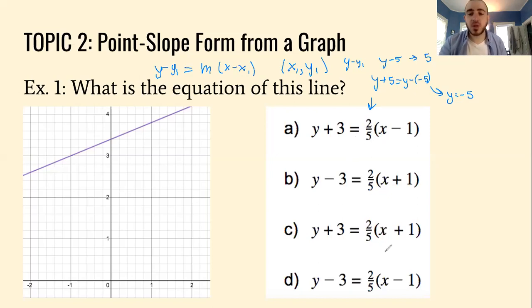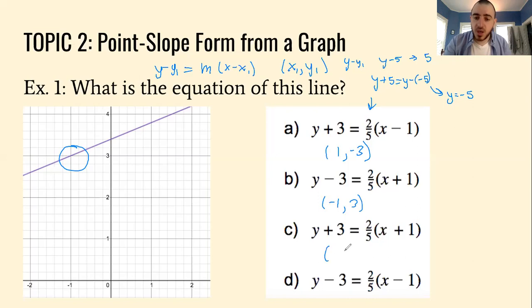So I'm going to look at all these points here, and then I'm going to use what I know to find the points. I'm looking for -1 and 3, because that's where this line crosses. So I'll start with the x. For a, x minus 1, so the x coordinate is 1. The y coordinate is -3. Remember, it's the opposite if you see the plus. For b, the x coordinate's -1, because it's x minus -1, and then the y coordinate is 3.